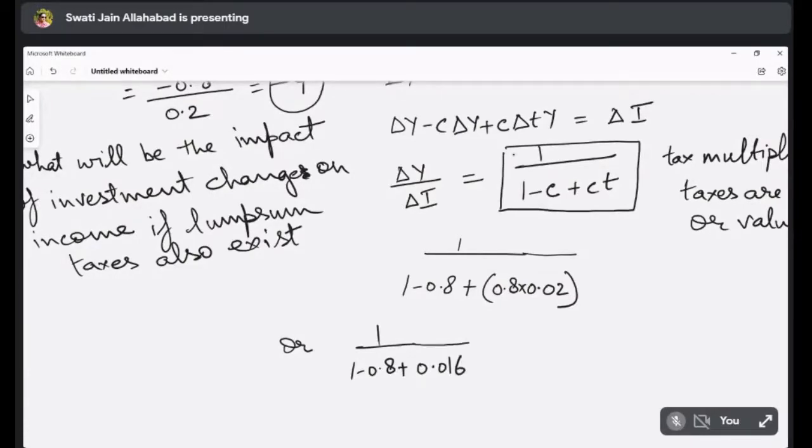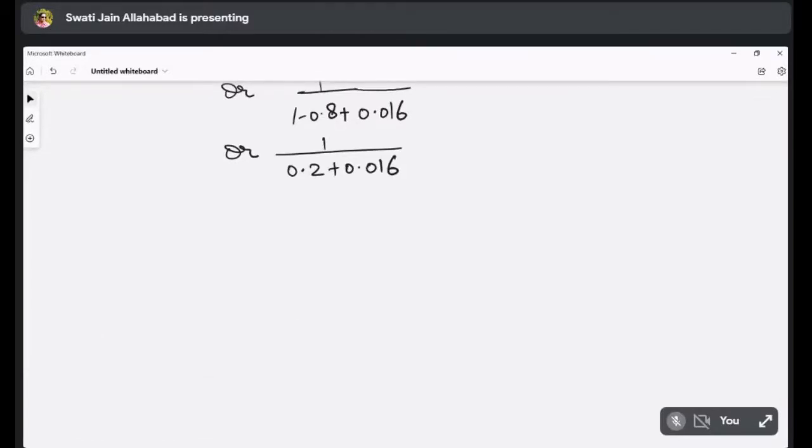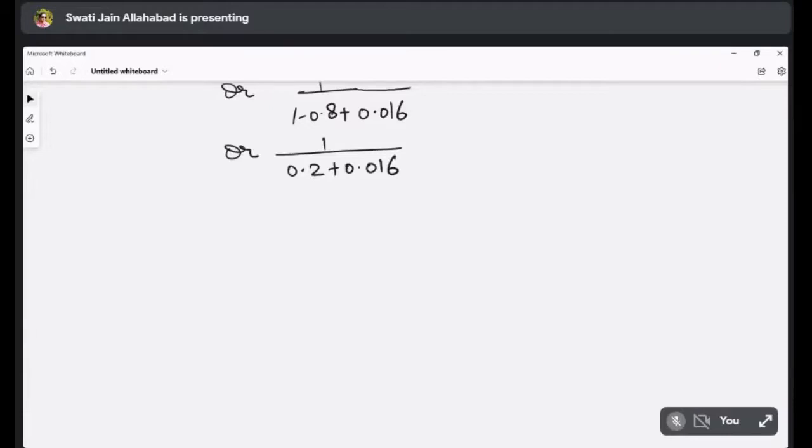So now it is 1 upon 0.2 plus 0.016. 0.2 plus 0.016 is equal to 0.216. Now 1 divided by 0.216 will be equal to 4.6.